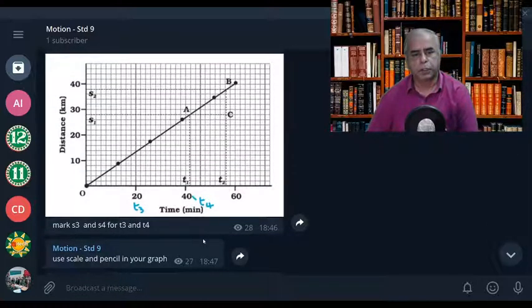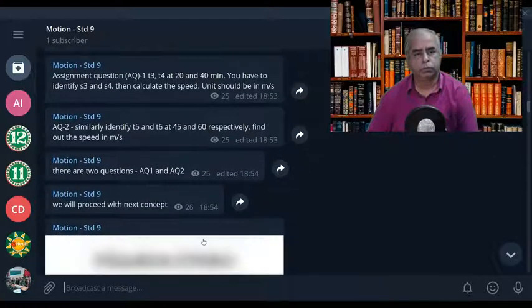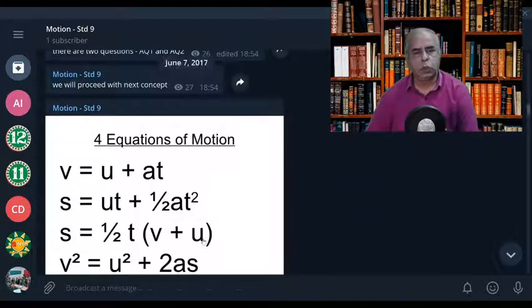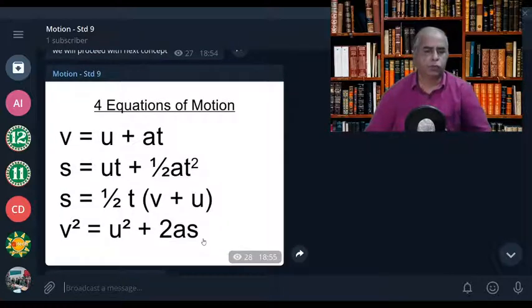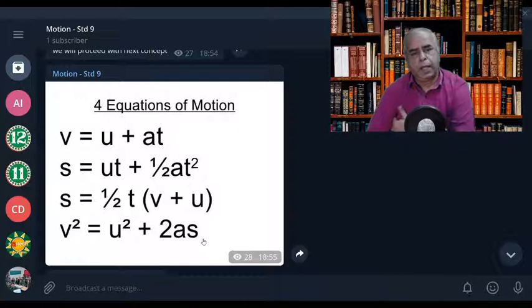Done, sir. Right. Next one. So there are four important equations of motion. V is equal to U plus AT, S is equal to UT plus half AT squared, and S is equal to half T into V plus U. Then V squared is equal to U squared plus 2AS, where V represents the final velocity, U initial velocity, A acceleration, S displacement, T time taken.